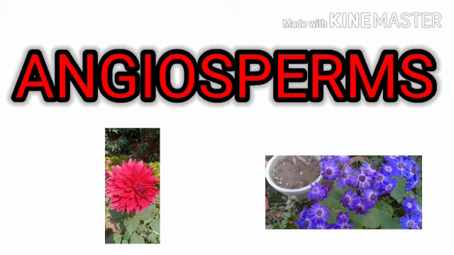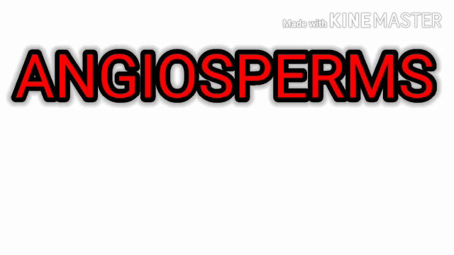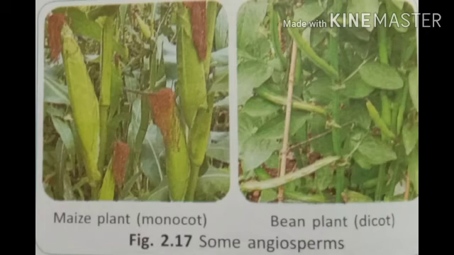And the angiosperms, the true flowering plants, the seeds are enclosed inside fruit. Hence they are called angiosperms, that is covered seeded plants. The fruits develop from the ovary of the flower, while the seeds develop from the ovules. The seeds enclose the embryo, which will grow into a new plant, and this embryo will get energy to grow into a new plant from the cotyledons, the reserve food matter in the seeds.